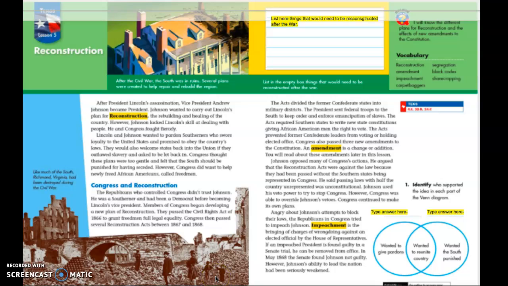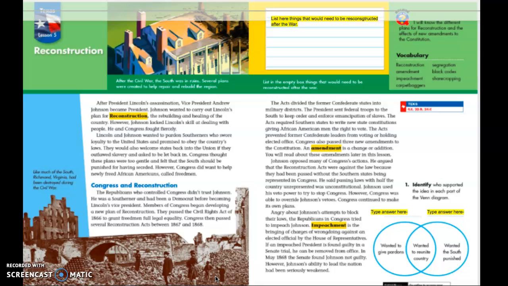Lesson 5, Reconstruction. I will know the different plans for Reconstruction and the effects of new amendments to the Constitution. After President Lincoln's assassination, Vice President Andrew Johnson became president. Johnson wanted to carry out Lincoln's plan for Reconstruction, the rebuilding and healing of the country. However, Johnson lacked Lincoln's skill at dealing with people. He and Congress fought fiercely.